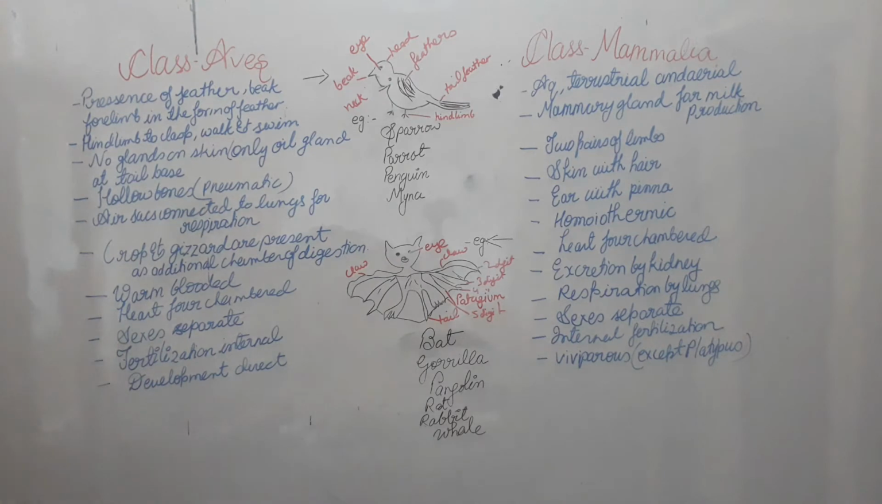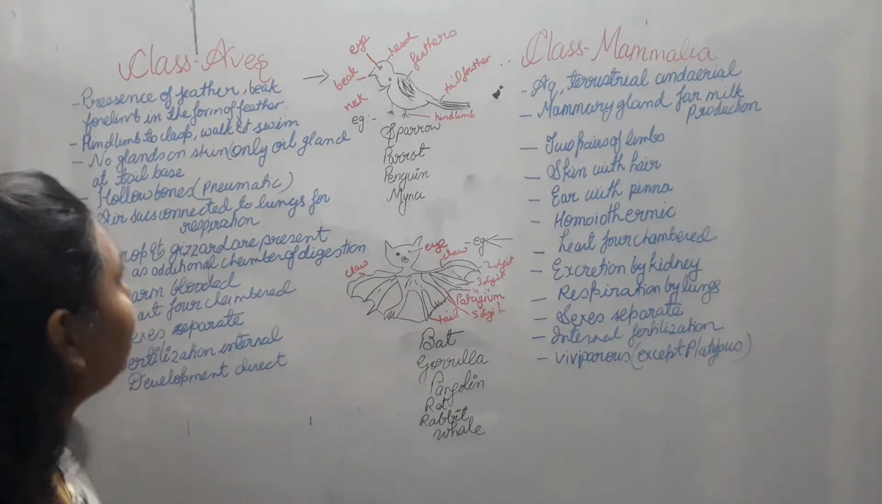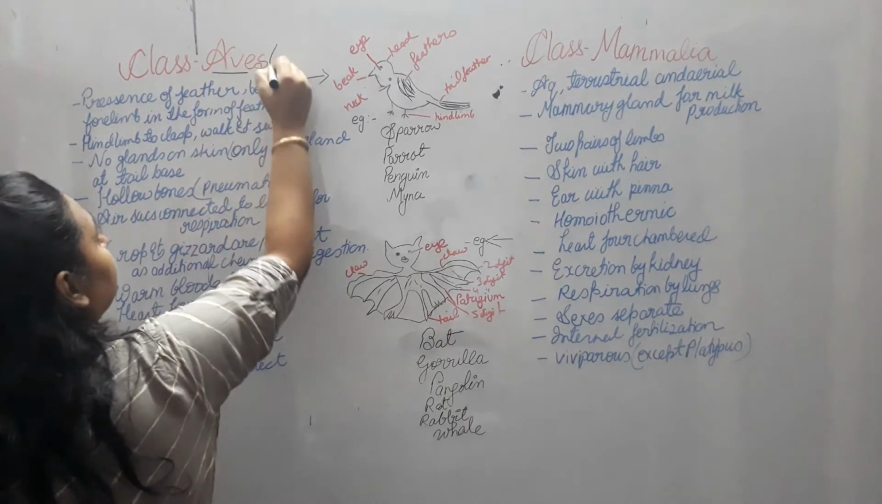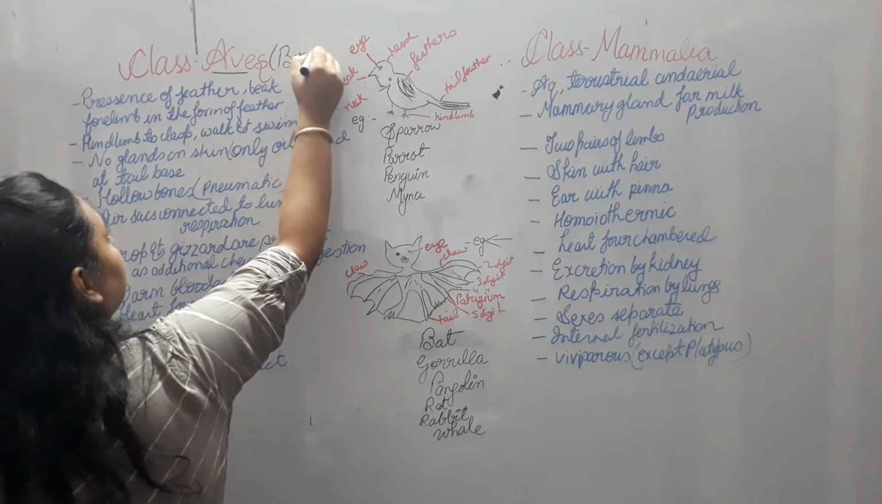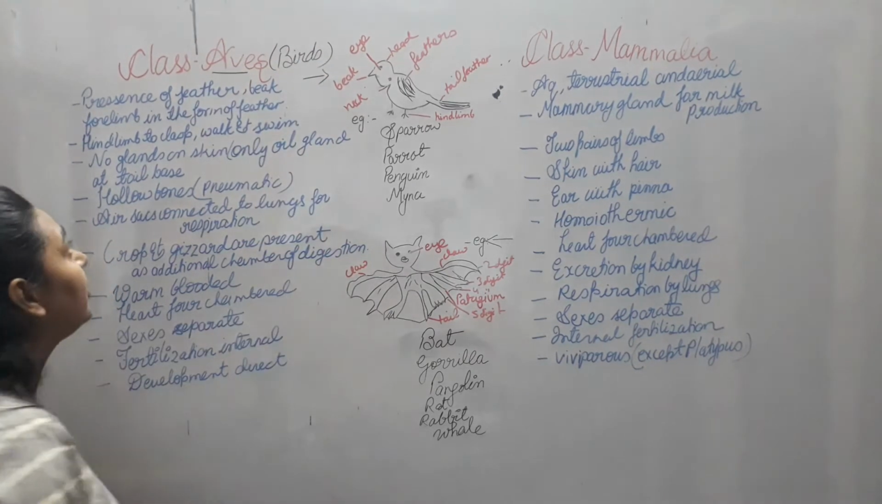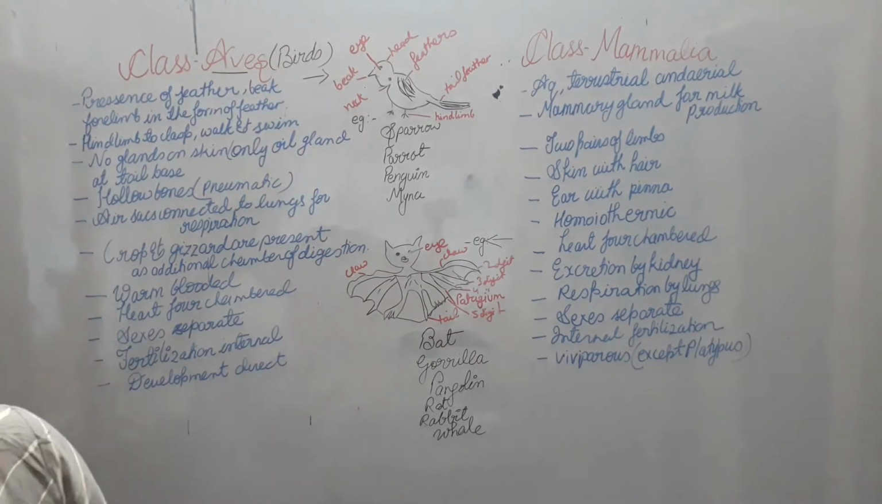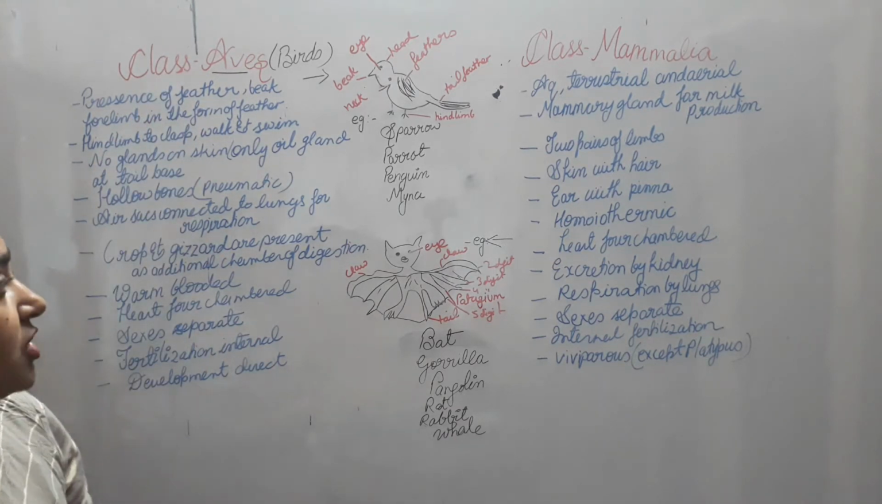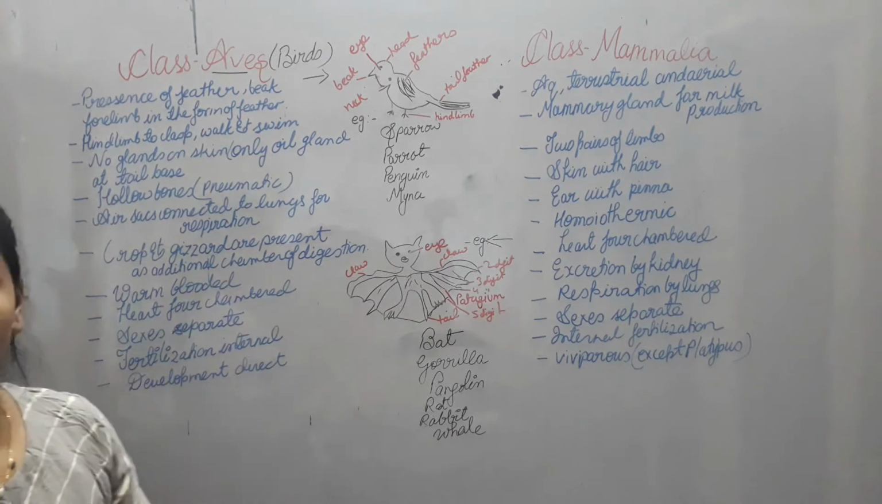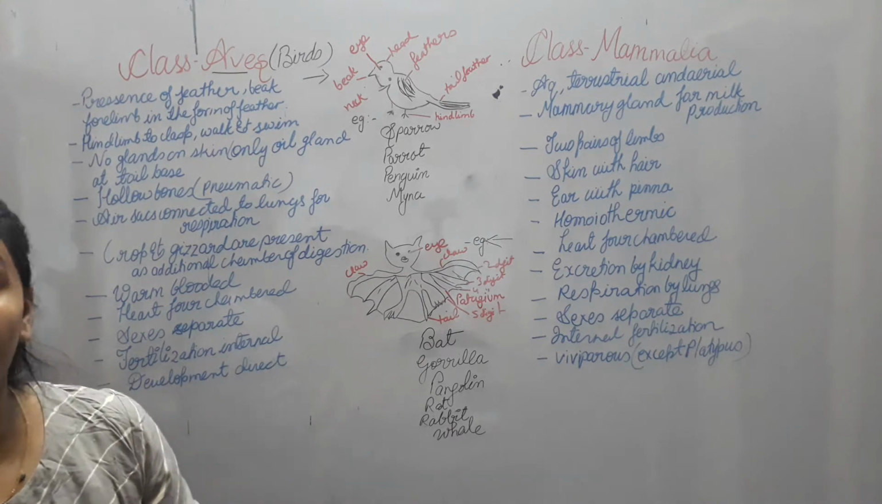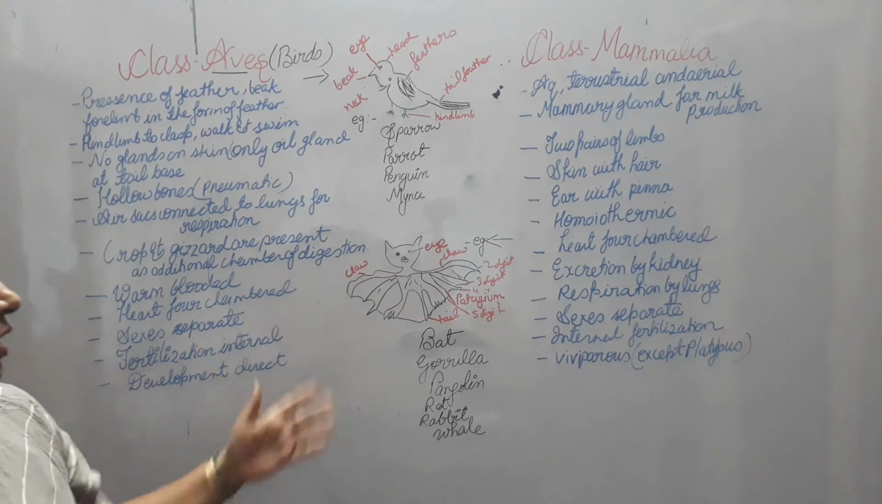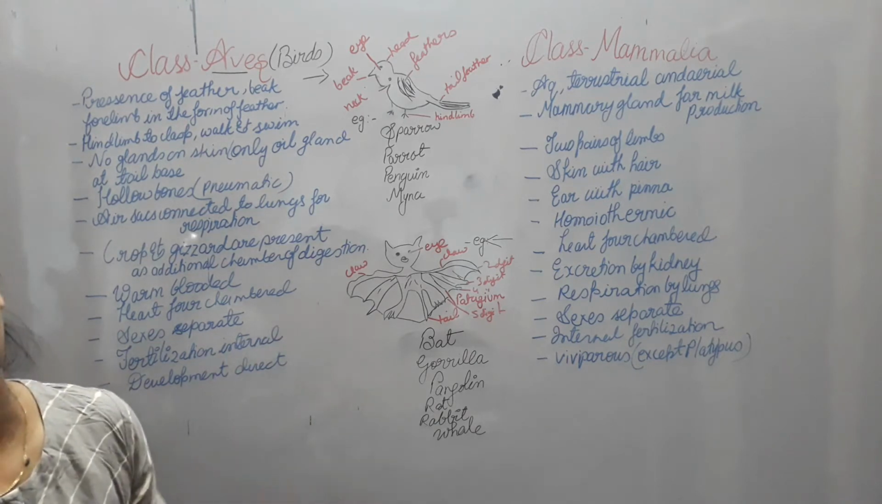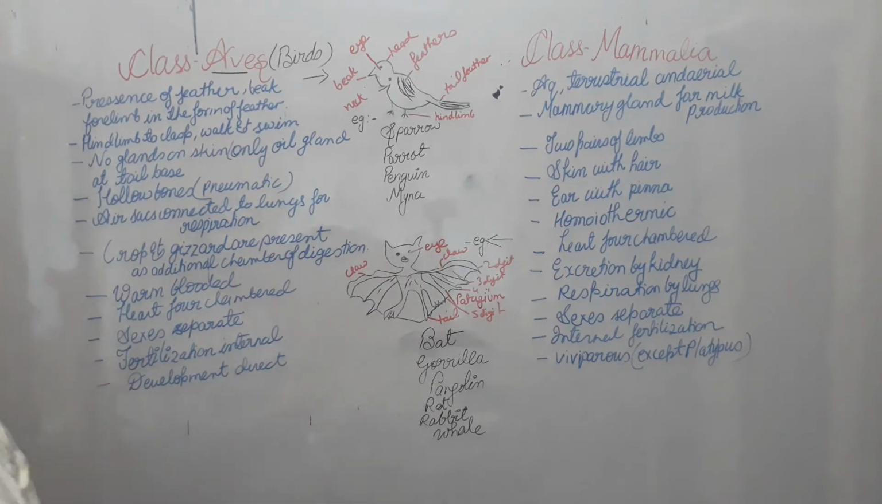Today we are going to discuss the class Aves. Aves means the birds. All the birds come in the category of the Aves, right? So let us see all the features, what special characteristics they have, and because of which characteristic features they have been kept in the class Aves.